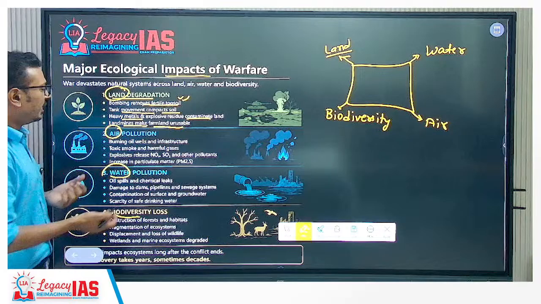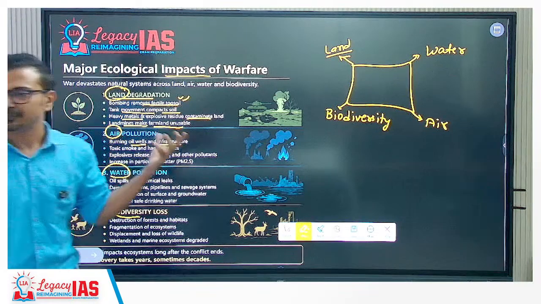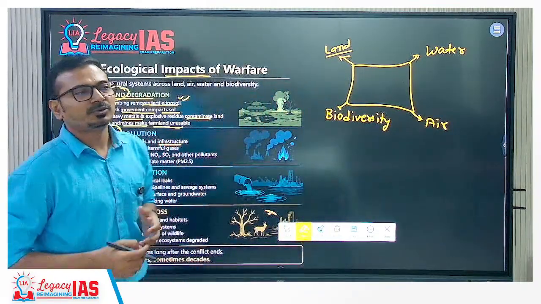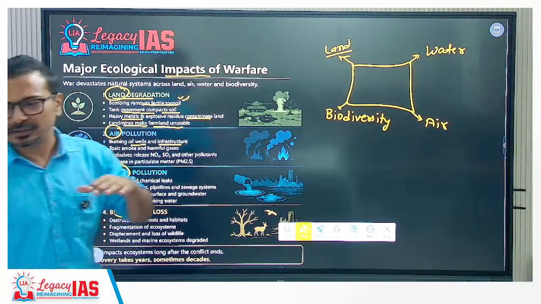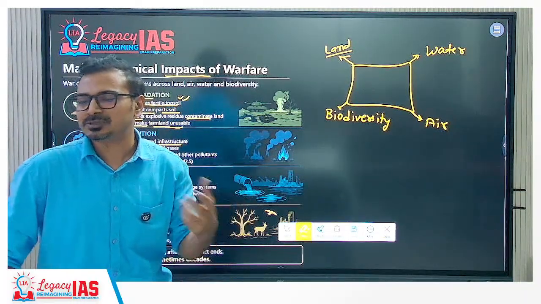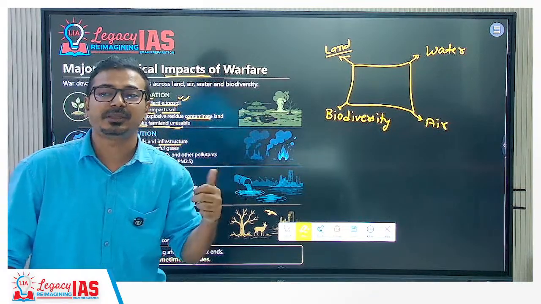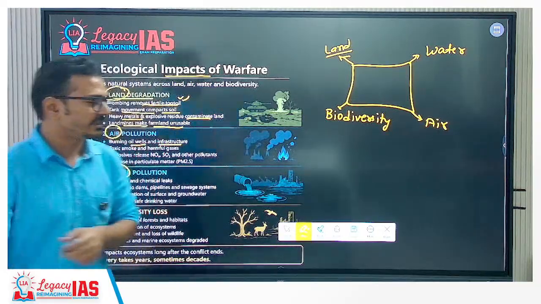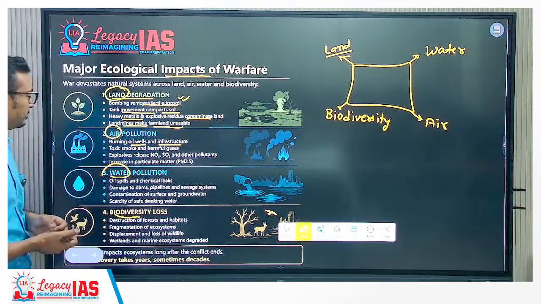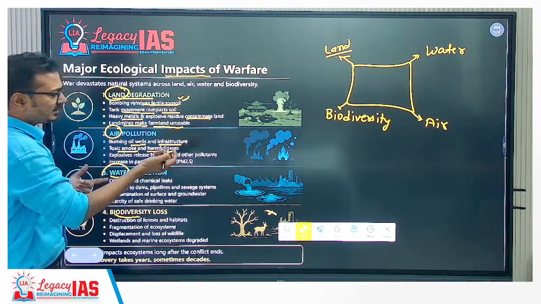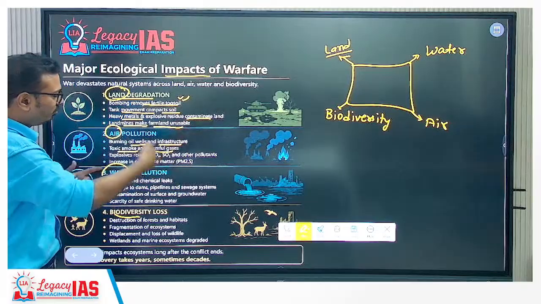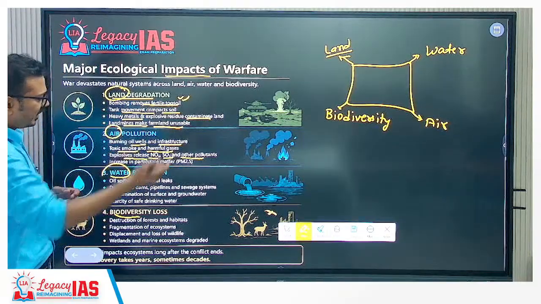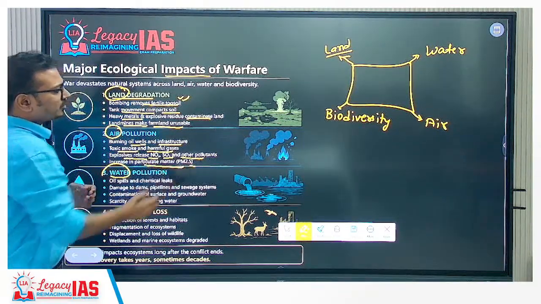Air pollution: burning oil wells and infrastructure. Now, where will the oil wells be? They are in West Asia. There we have observed in Qatar, a few years back, gas and oil wells openly burning. Recently, one of the Qatar gas fields was attacked when the Israel and Iran conflict was going on, releasing toxic smoke and harmful gases. Because of burning oil wells, there is an explosive release of NOx, SO2 and other air pollutants, and an increase in particulate matter. So it's not only this one.